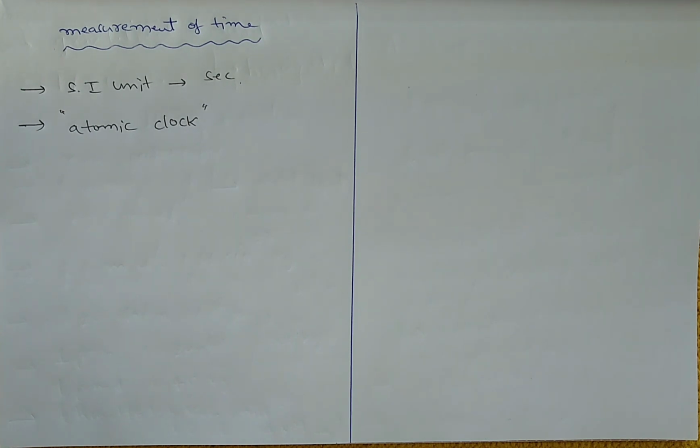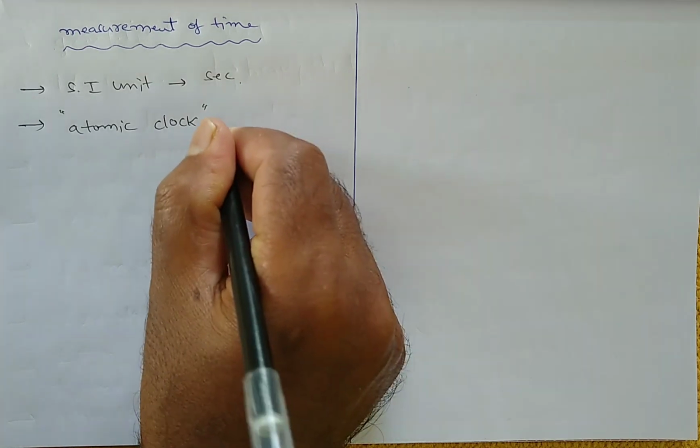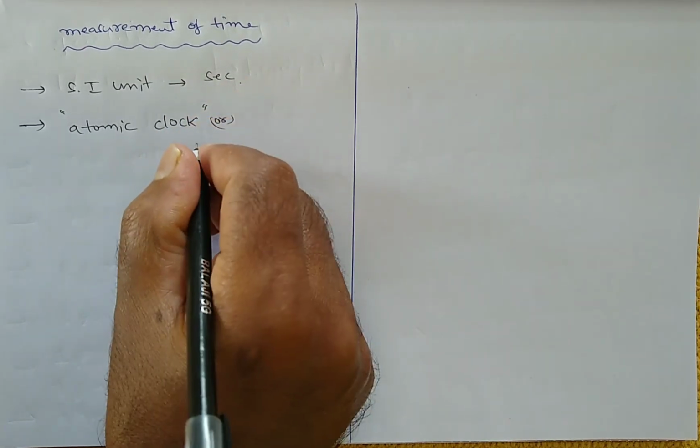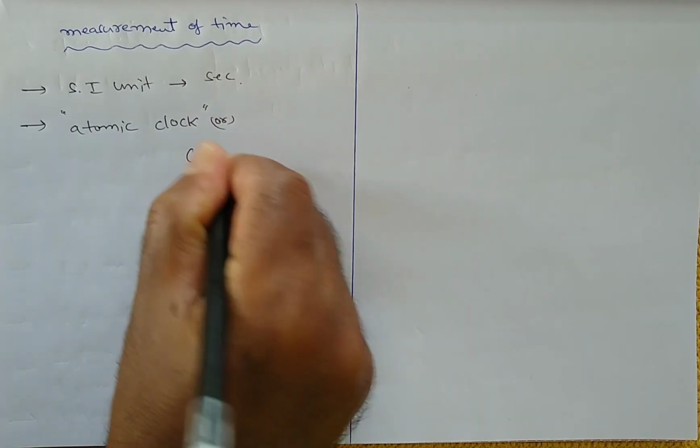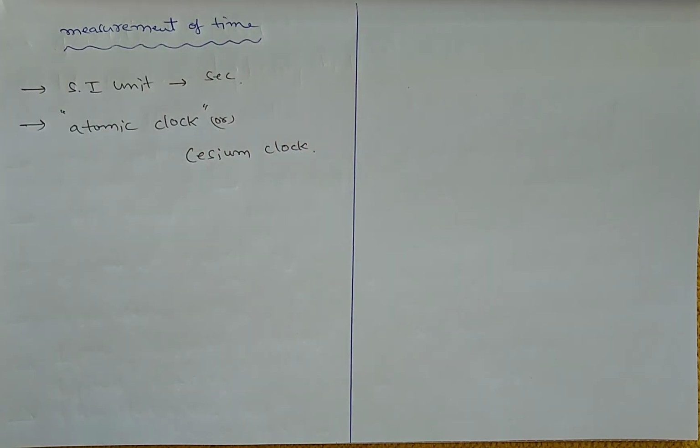So this is the instrument used to find the time or second. The other name of this atomic clock is the cesium clock.